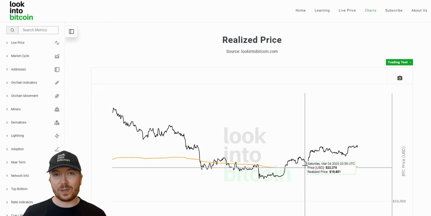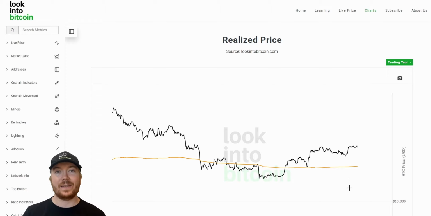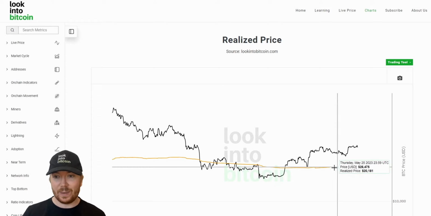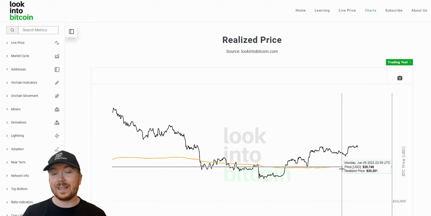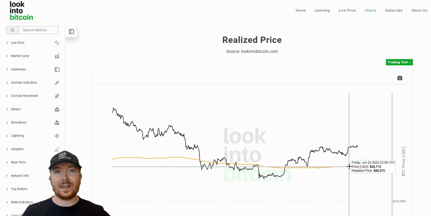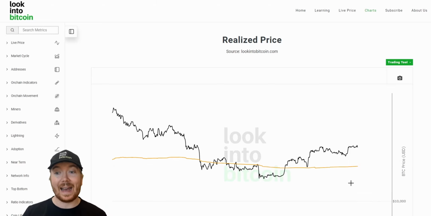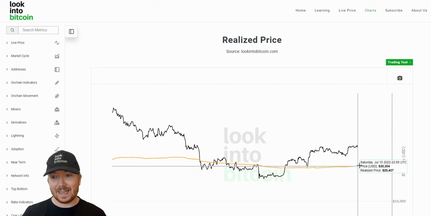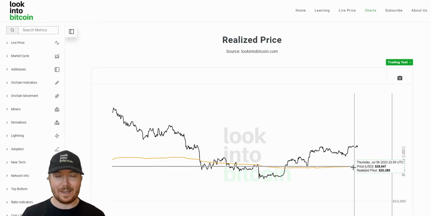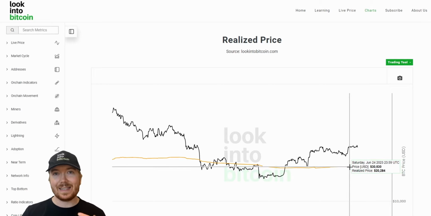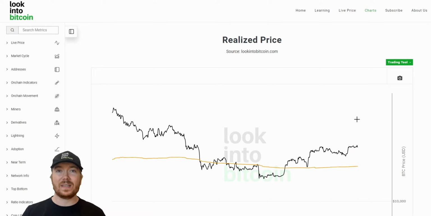We even came back and retested it, which really solidifies the fact that this is a very crucial level for Bitcoin. And this has actually just started rising to the upside again, which is indicating potentially more people are happy to accumulate at higher prices. And this currently sits at just above $20,400, not too far above our previous all-time high at just beneath $20,000. So again, this might be a decent area to watch, especially right now as we're hovering around the 30k region. About a 33% drop here wouldn't be too great, but obviously it wouldn't be terrible.